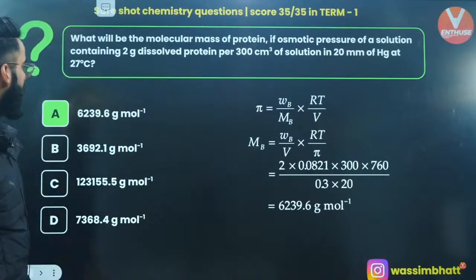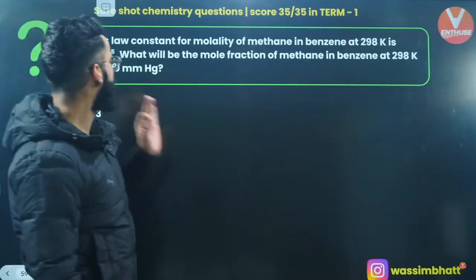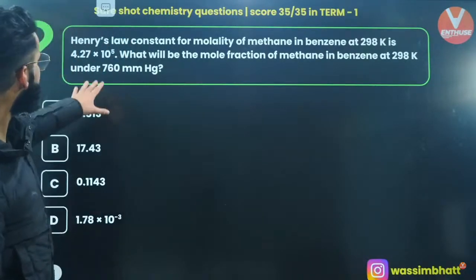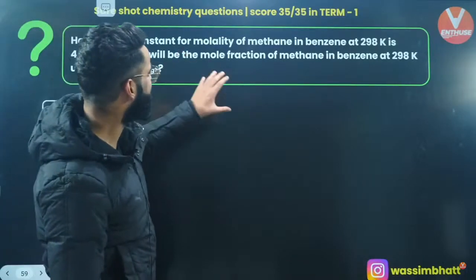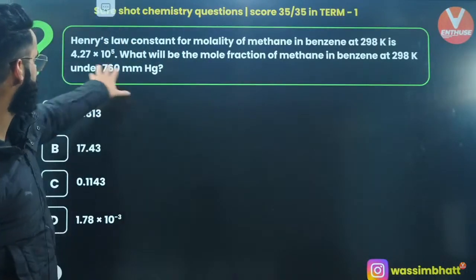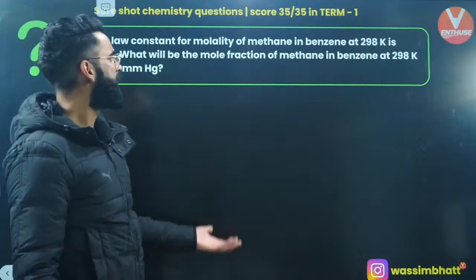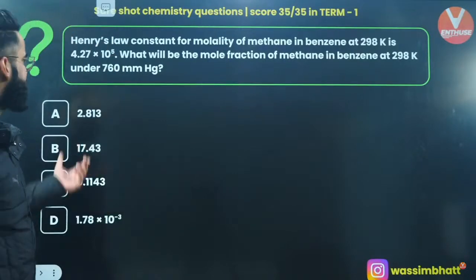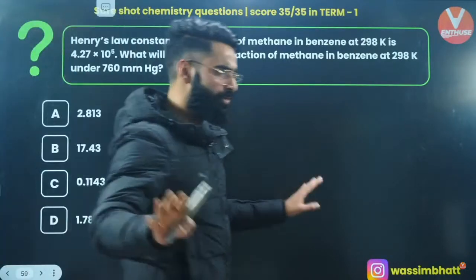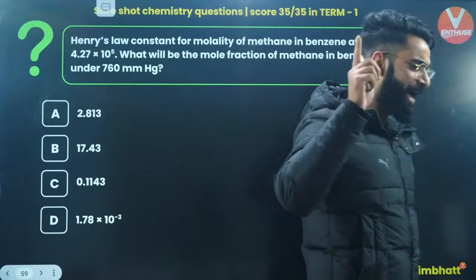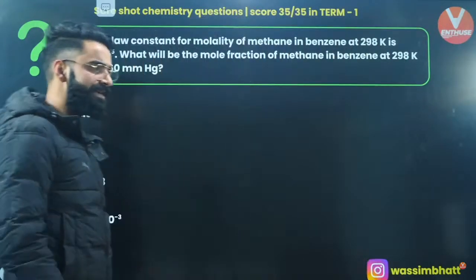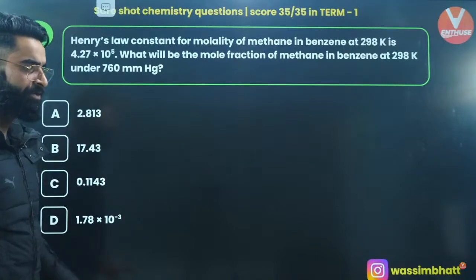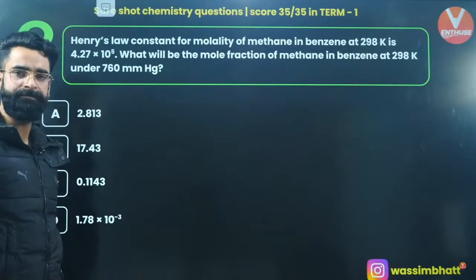Moving on and jumping on to one more question. Henry's law constant for molality of methane in benzene at 298 is given to me as this much. What will be the mole fraction of methane in benzene at 298 under 760 mm of Hg? Use the Henry's relation, solve this question and let me know fast its answer. I'll be giving you some time. Use the pen and paper, solve this.